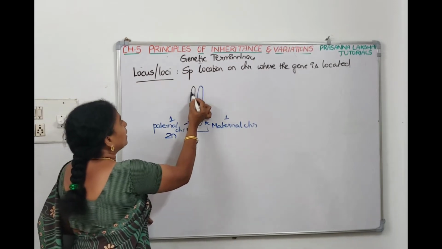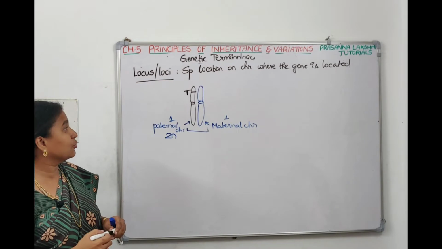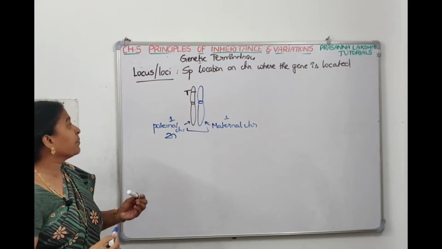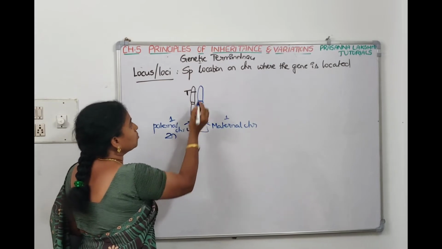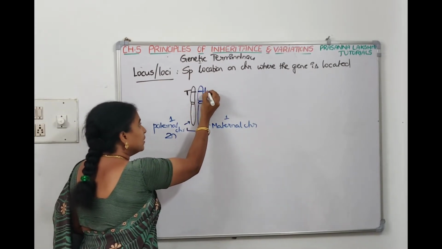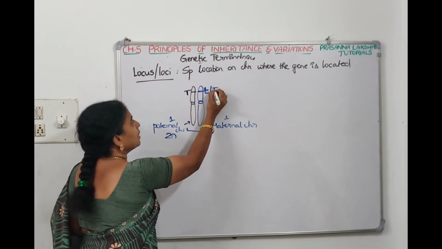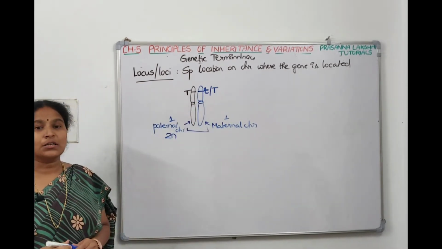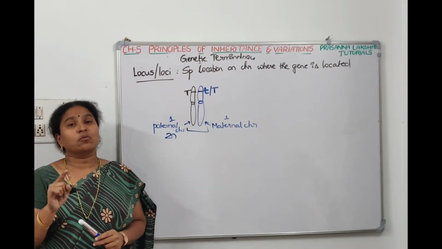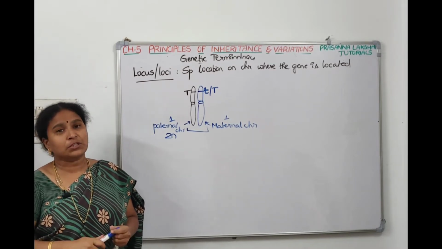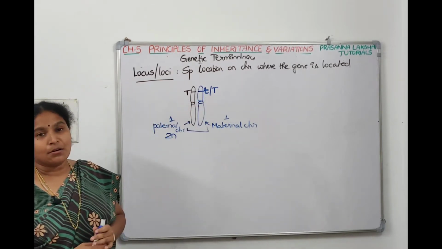For example, the gene capital T is located here, and on the same place in the homologous chromosome, either capital T can be there or small t can be there. So this is what is locus. Locus is the specific place on the chromosome where the gene is located. The gene which codes for height is called T, so it is located at this particular locus.